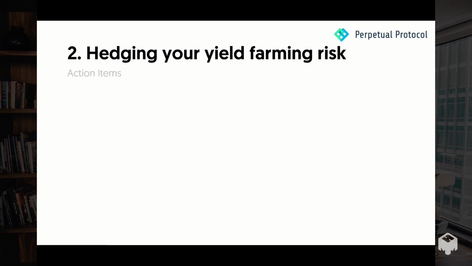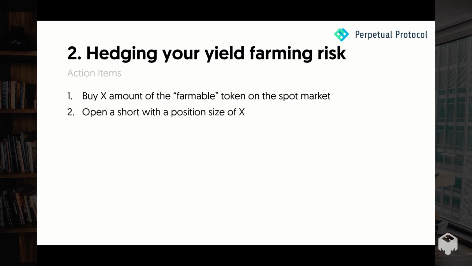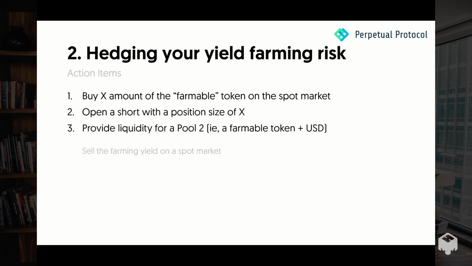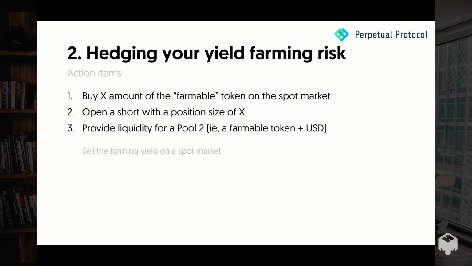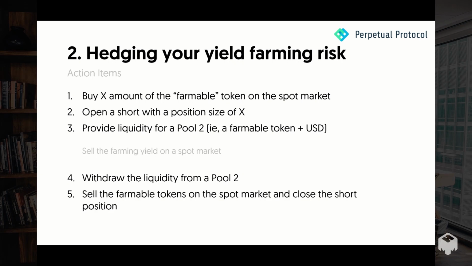So to recap, here are our action items. First, you need to buy X amount of fungible tokens on the spot market. In our previous example, that would be Uniswap. Then open a short position with a position size of X. Then provide liquidity for pool 2, which means the fungible token and USD or ETH. Then keep selling the funding yield on the spot market. Once you are satisfied with the yield, or you're done with yield farming, withdraw liquidity from the pool that you previously provided liquidity to, sell the fungible token on the spot market and